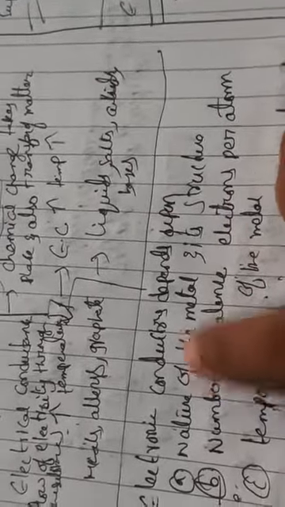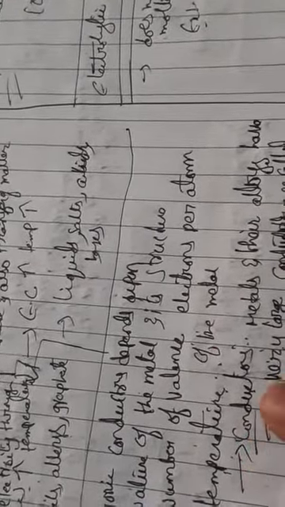Electrical conductance means the flow of electricity through the substance. Whenever temperature increases, the electrical conductance decreases. So these are the three factors on which electronic conductors depend.